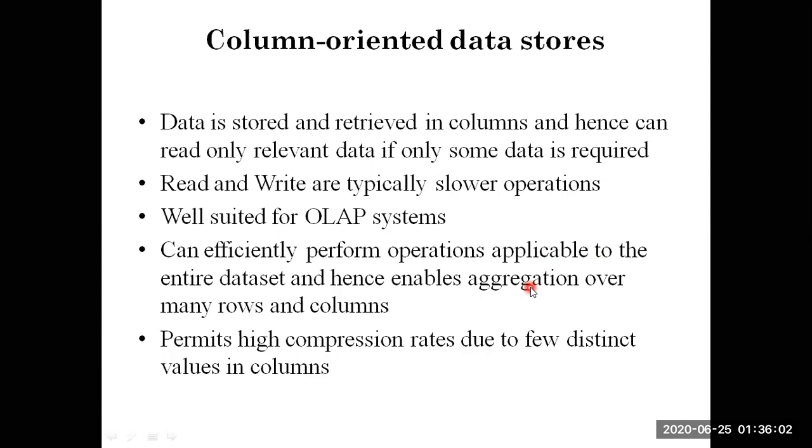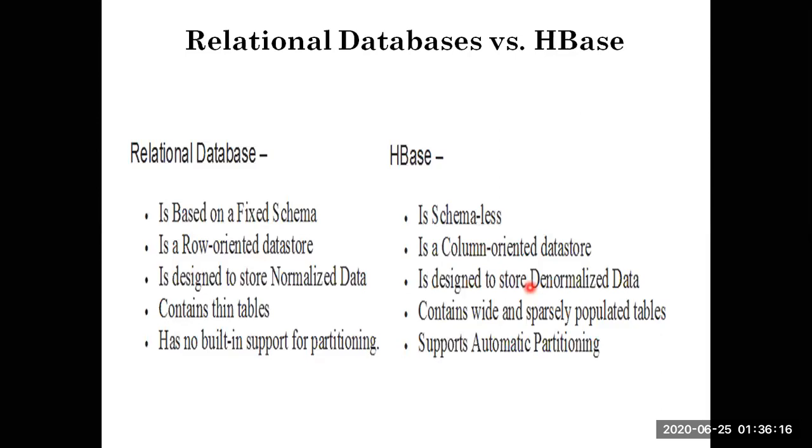And one more thing: with column oriented, you need not worry about the ACID properties. With normal SQL databases, we have the term ACID properties, which you discussed earlier in module 2. Now the difference between relational databases and HBase.